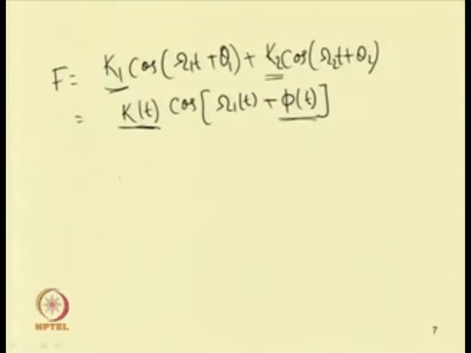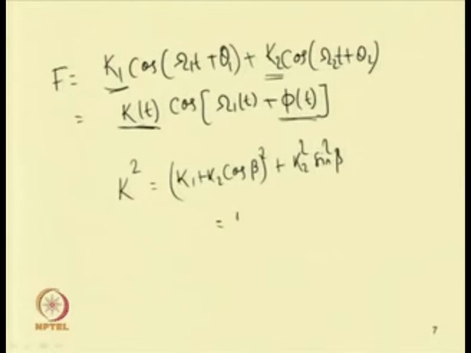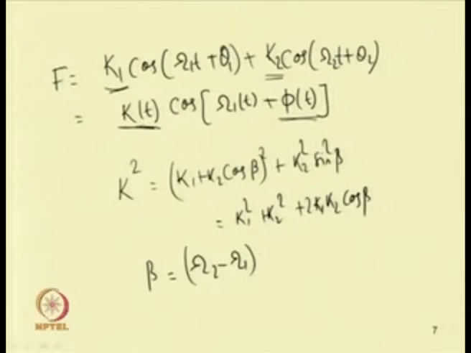By combining these, we can write k square equal to k1 plus k2 cos beta whole square plus k2 square sin square beta. So this is equal to k1 square plus k2 square plus 2 k1 k2 cos beta, where beta equals omega 2 minus omega 1 times t plus theta 2 minus theta 1.